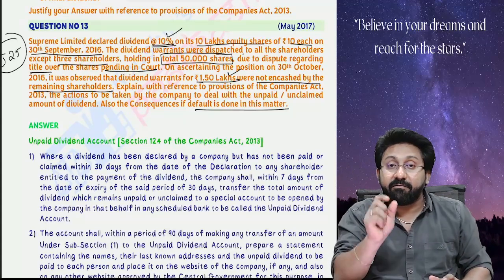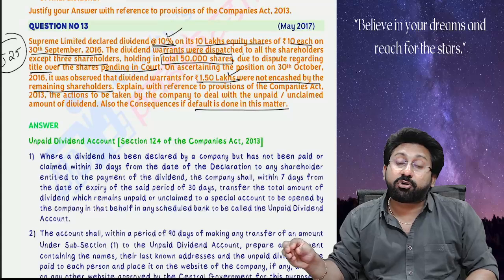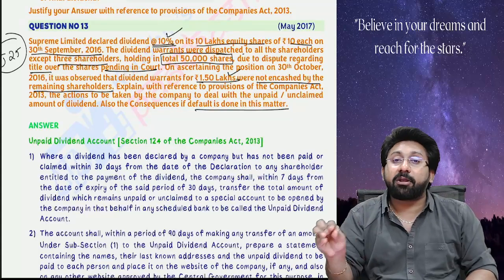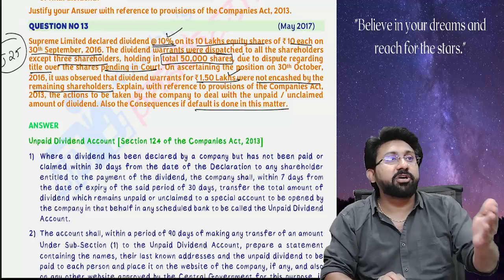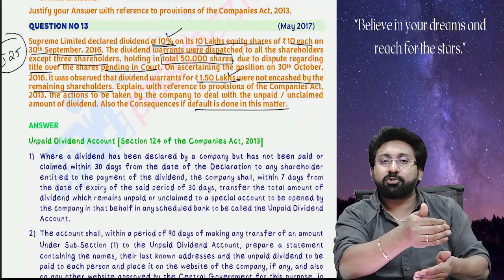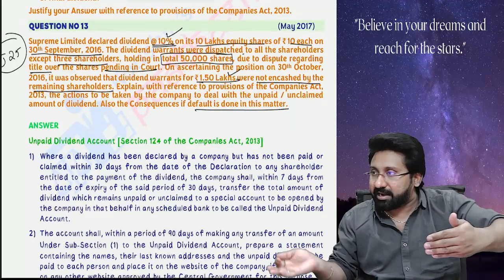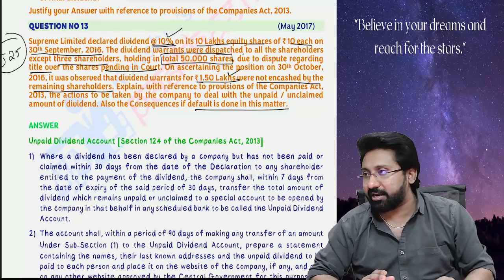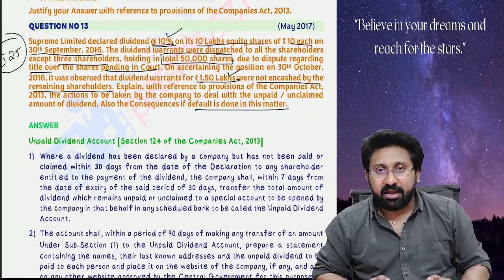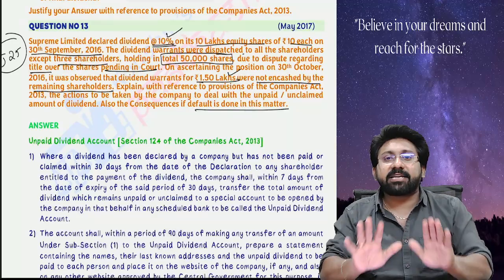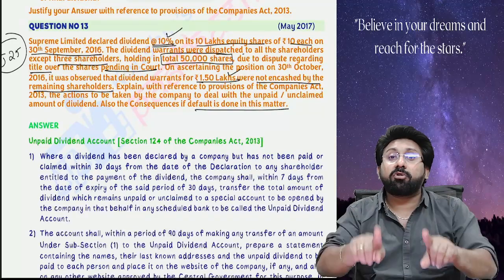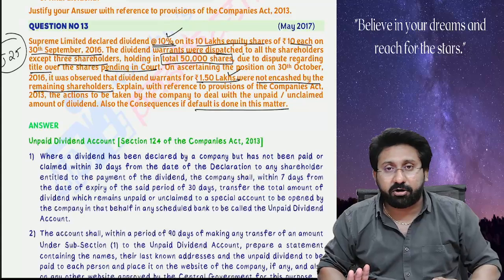Number 4, where the company has lawfully adjusted the dividend against unpaid amounts. For example, the shareholder is also a debtor. He did not pay amounts to the company. Against the debts, the company can adjust this dividend. In that case, they need not pay the dividend again. And the last one, any other reason not due to the fault of the company. In these cases, the company will not be liable even though after declaration payment is not actually made.